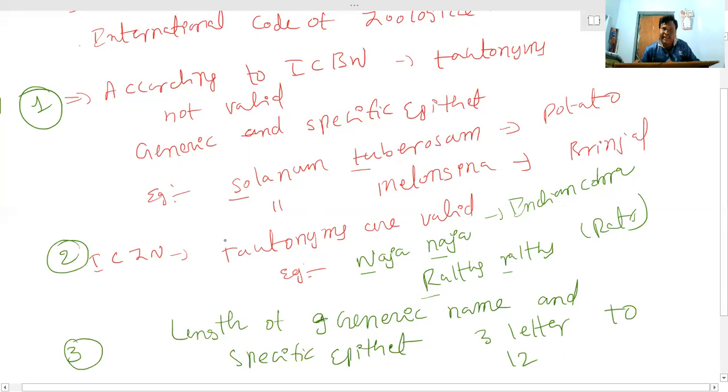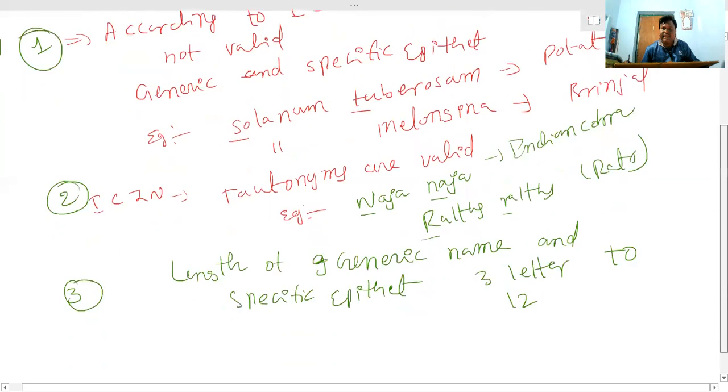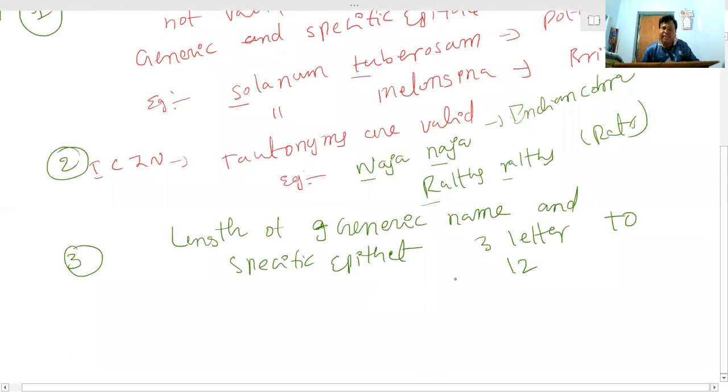That means if you take any generic name and any specific epithet name, the minimum must be 3 letters and the maximum up to 12 letters. So it is the most important one. Suppose we'll take the example here. Solanum is there: 1, 2, 3, 4, 5, 6, 7. That means minimum 3 are there, maximum up to 12.